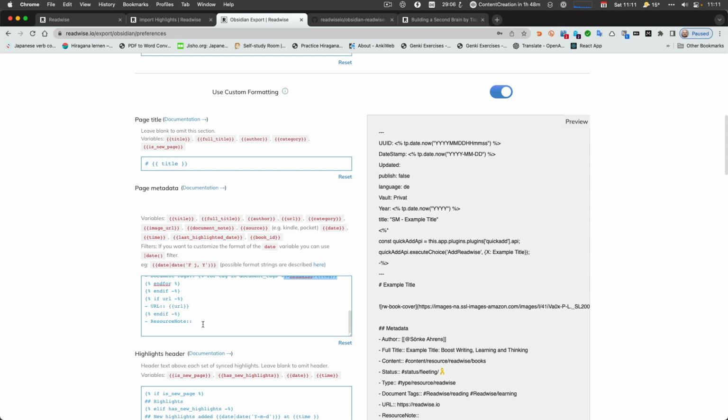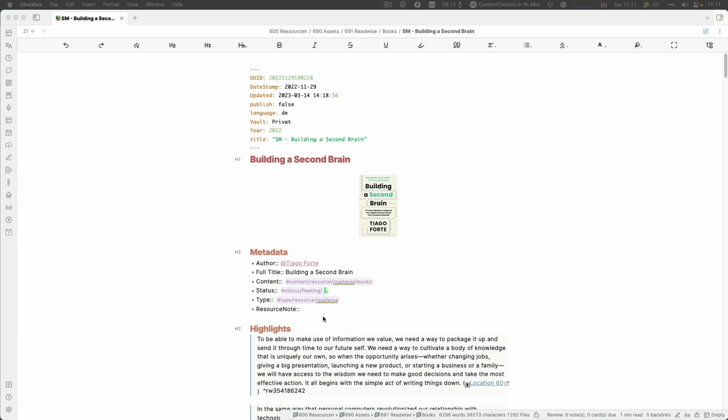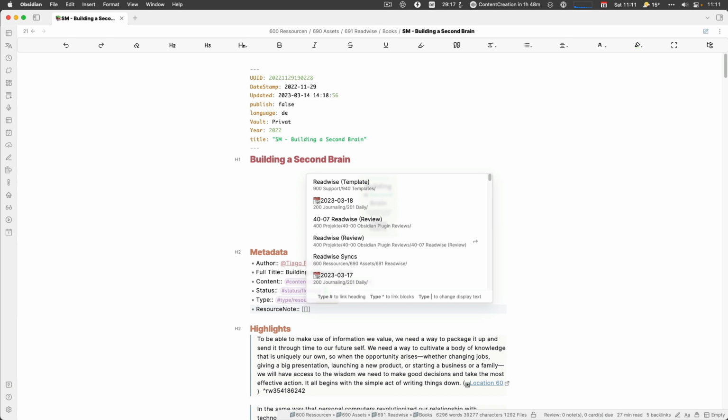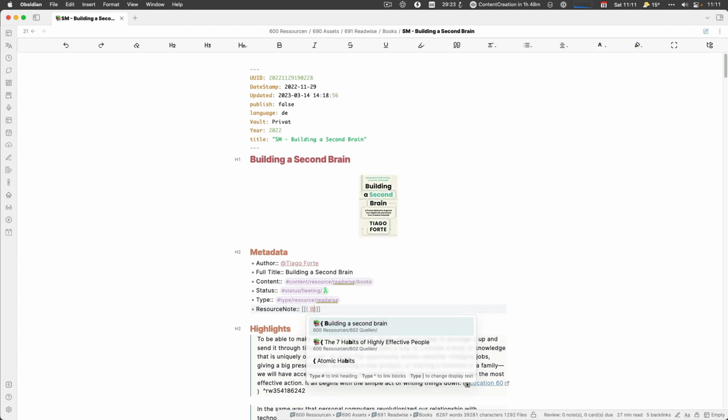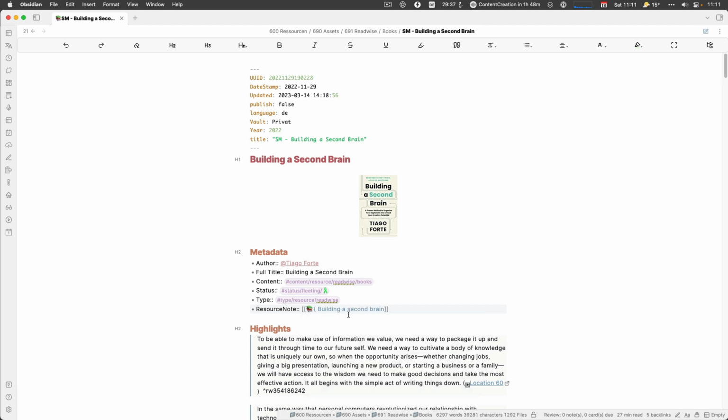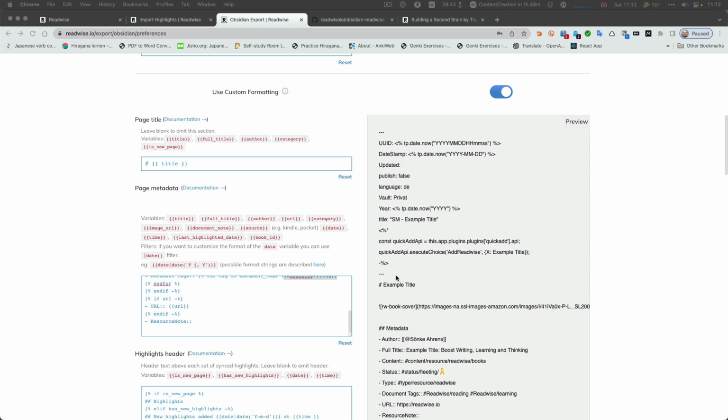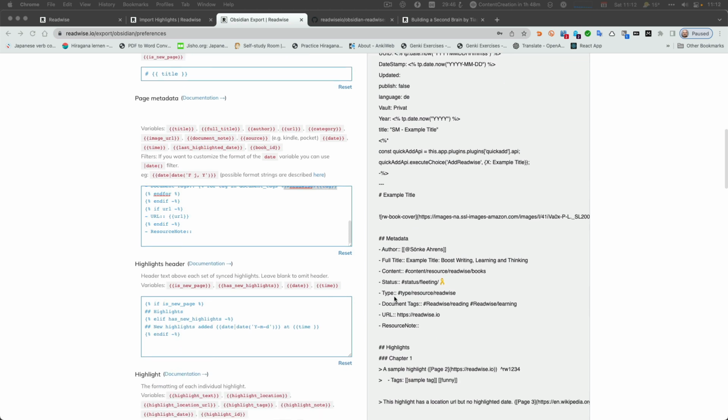And then other things is there. And also what you probably noticed is that I use data view fields for this, so I can use queries, and then have, like I said, the resource node. And there I will link it to my resource node I have for, in this case, building a second brain. We will take a look at that later on, which is the entry point from my side, from my vault into that book in this case, or into that web page or whatever. And we'll see what I will put in there later on. And it's a good example because I haven't done really anything yet in there. So that's the part of the metadata.